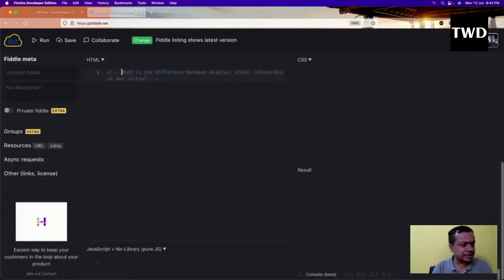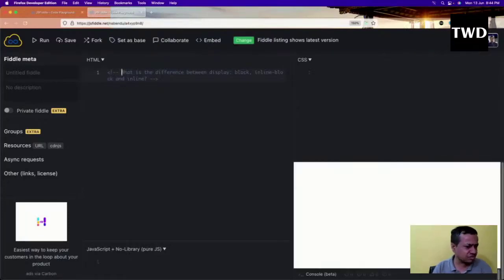By default, everything is display block on the page, but there are some tags which are by default block level elements, and some tags are inline elements. There is also a bit of difference between inline block and block, which we'll also see. Each block level element covers the whole width of the page, like div, p, hr, ul, ol, li, and many more. In fact, 70% of the tags are block level only, and only 30% are inline. There is also inline block, which is something we will learn.